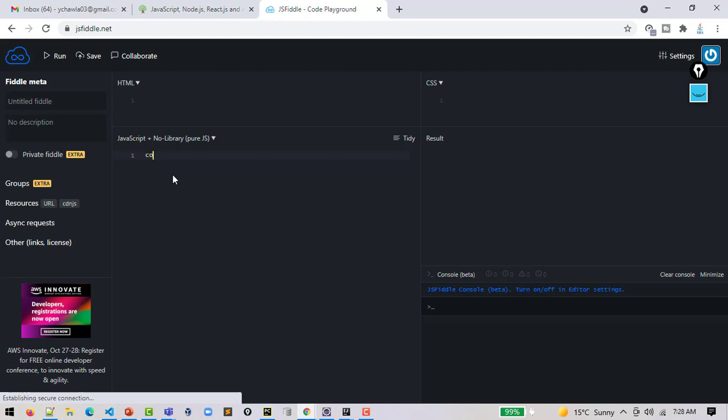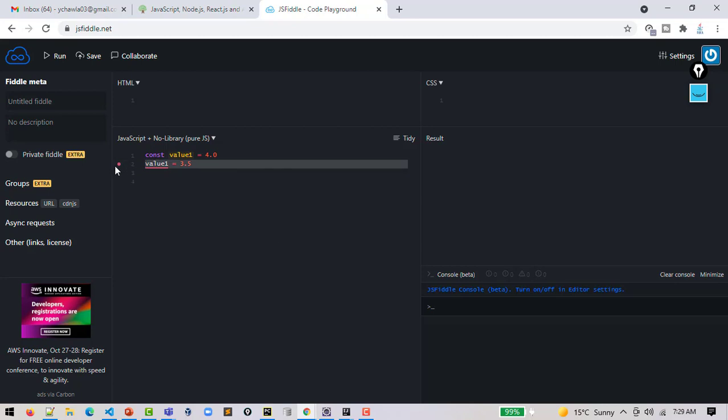The concept of constants has come to JavaScript. For example, I have a constant with a variable name, let's say value 1, and I give a value 4.0 to this constant. Now if I try to change this variable to a different value, I get a compilation error, a red sign saying attempting to override value 1, which is constant.